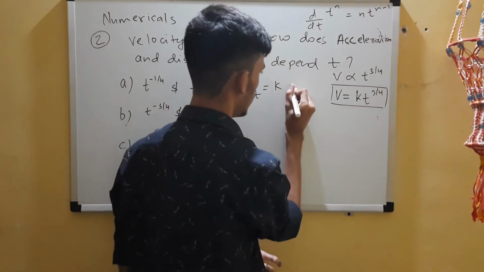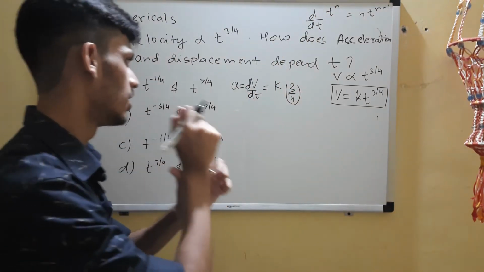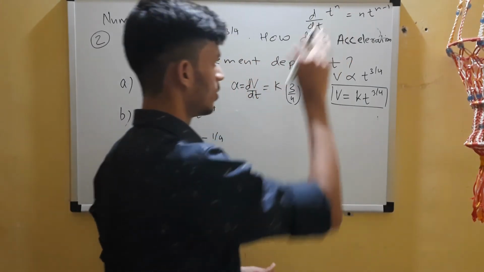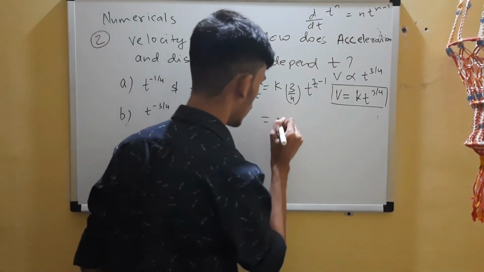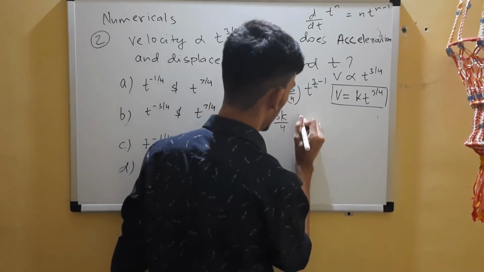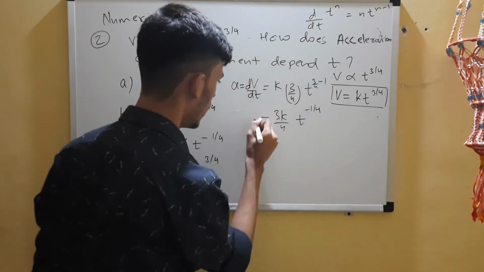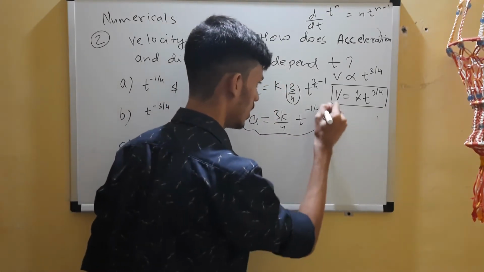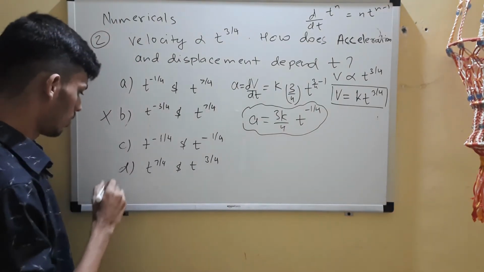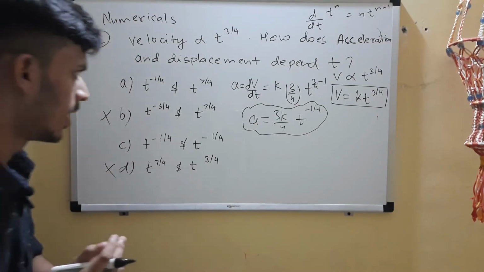So you'll get t to the power 3 by 4 minus 1. Now 3k by 4 is again a constant, and this is minus 1 by 4. So you can see that a depends on t to the power minus 1 by 4. So option B and option D are incorrect. Option A and C are the ones that remain.